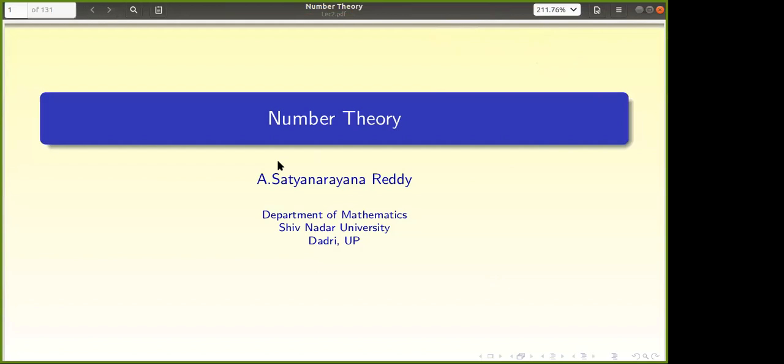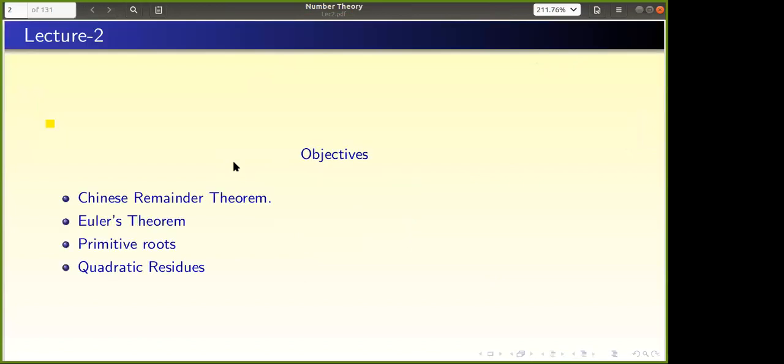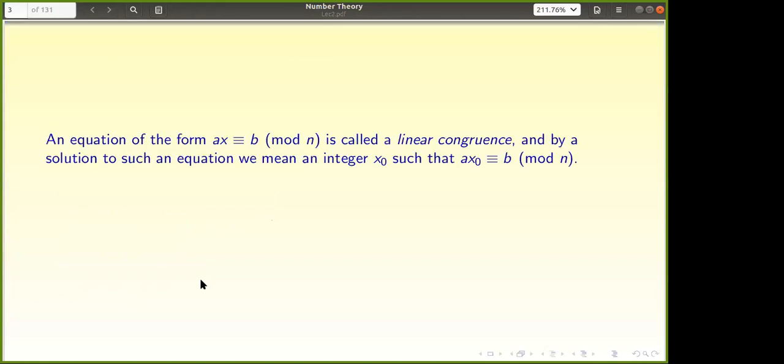we will try to look at four things. First is the Chinese remainder theorem. Second is Euler's theorem, an extension of Fermat's little theorem. Third is primitive roots. Fourth is quadratic residues. I'll go through them one after another. So these are my ideas: Chinese remainder theorem, Euler's theorem, primitive roots, quadratic residues. You are familiar with these things, but let me go.